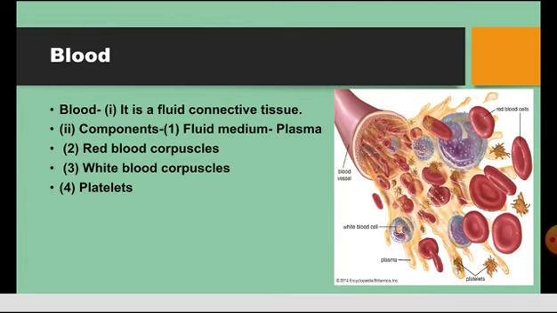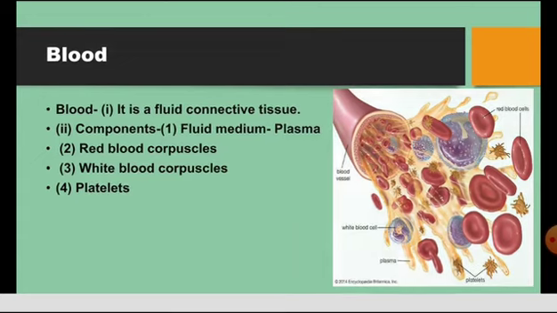The last one is the platelets, referred to as thrombocytes, and they help in blood clotting. Here in this picture, children, you can clearly observe the red blood cells, the plasma, the white blood cells, and the platelets.